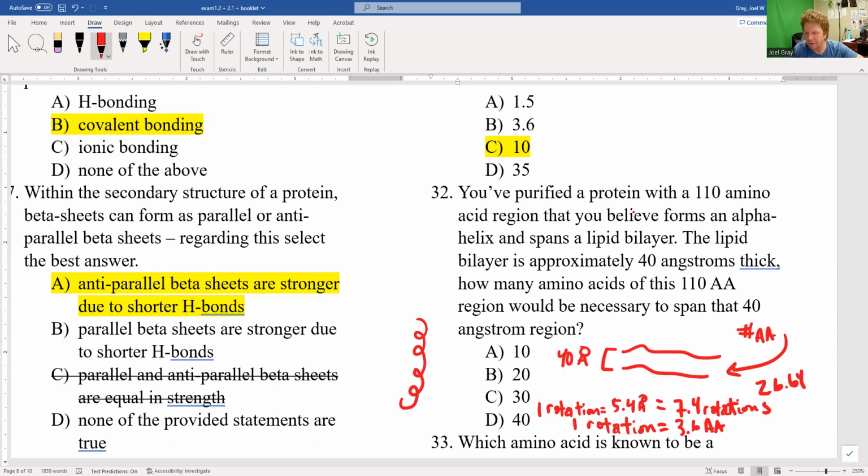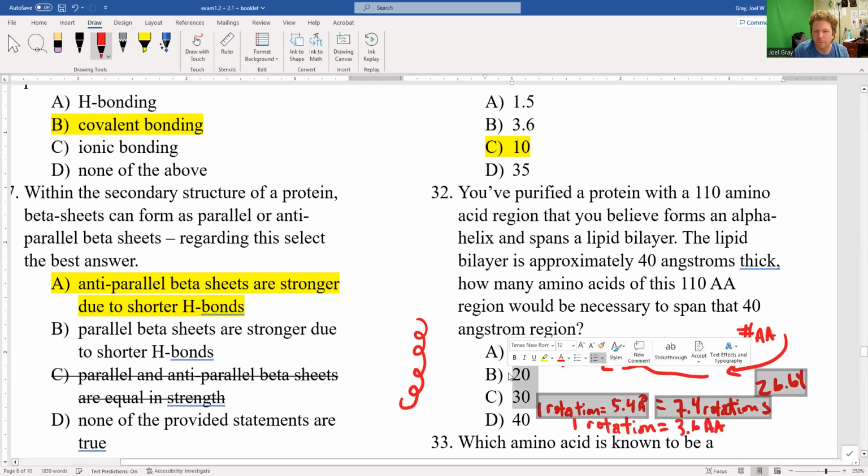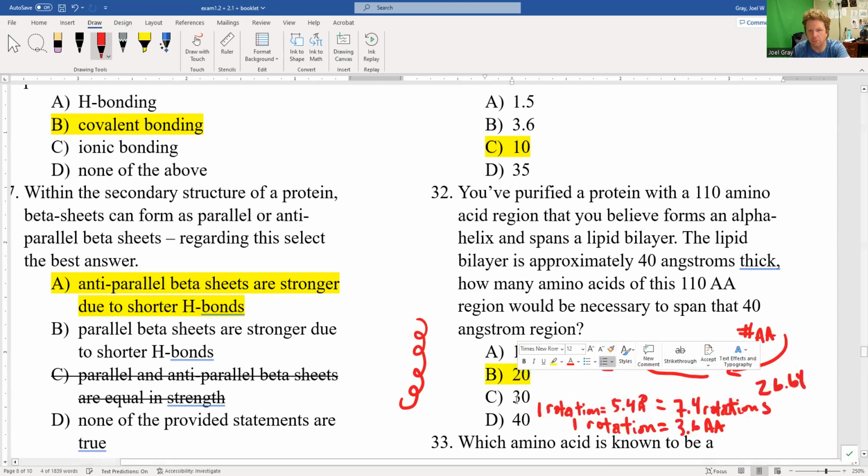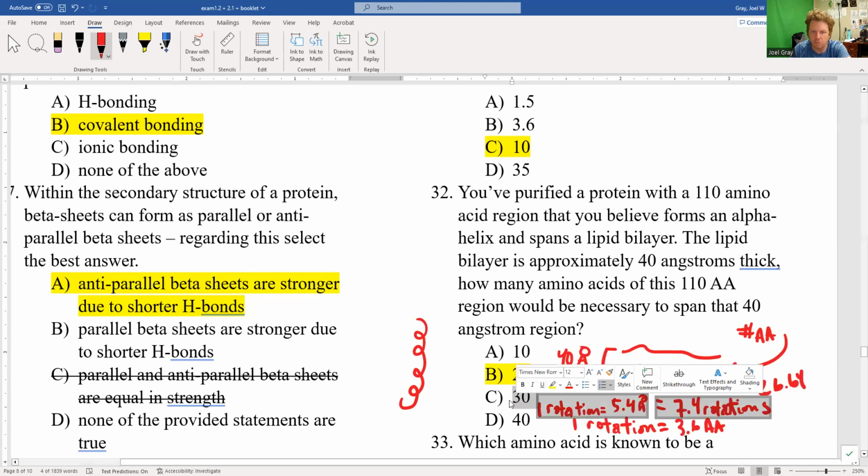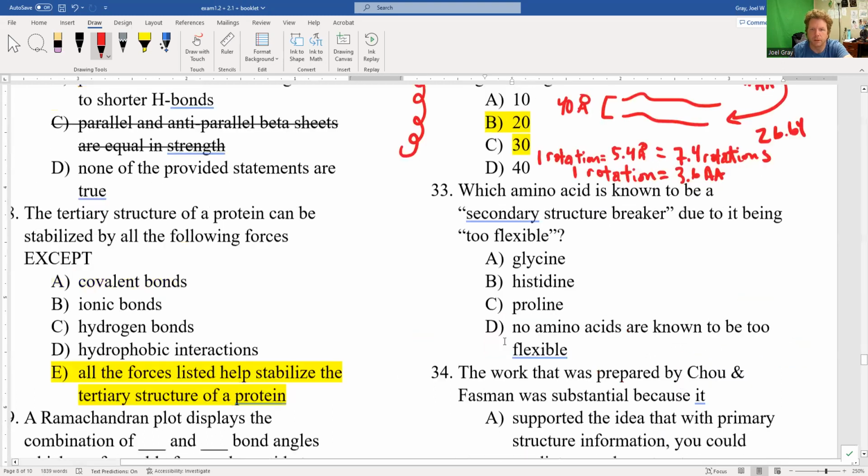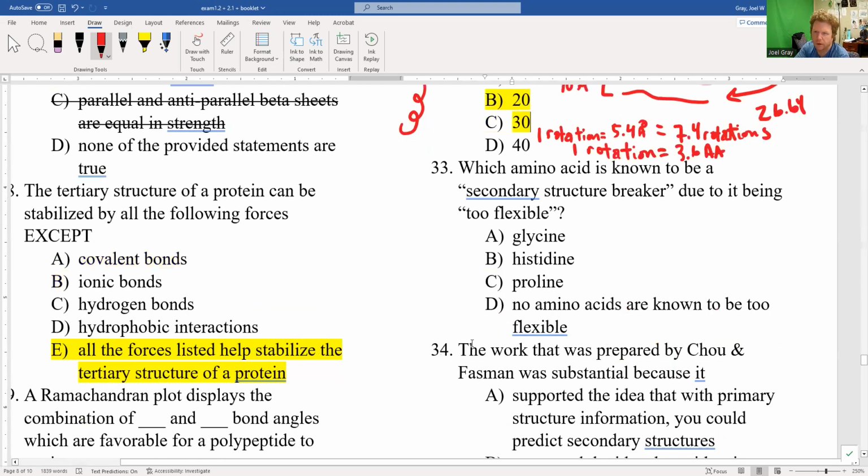But I didn't give any guidelines about rounding and what's the best thing to do. Is there a minimum threshold? So I'm actually going to accept B and C for this. If you answered B, great. If you answered C, I'm going to say better, because that's a better answer. But that's that. Good? Good. So B or C will be accepted. I've got to go back and hand grade that one.